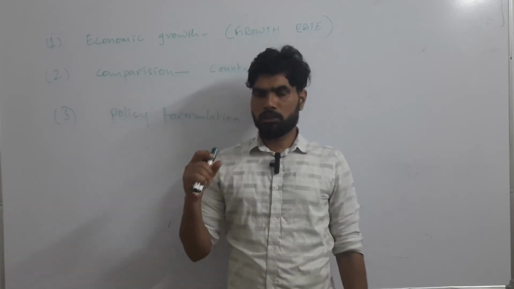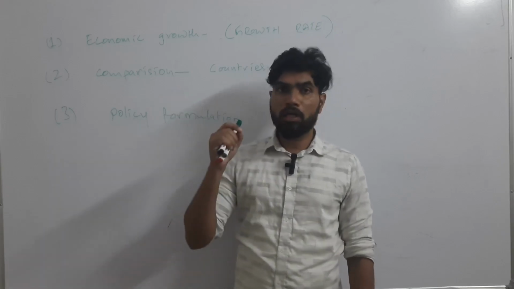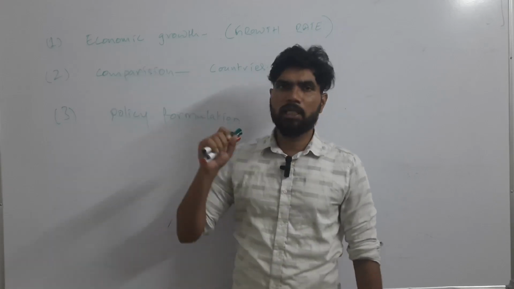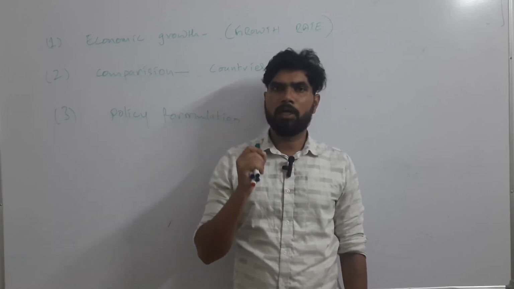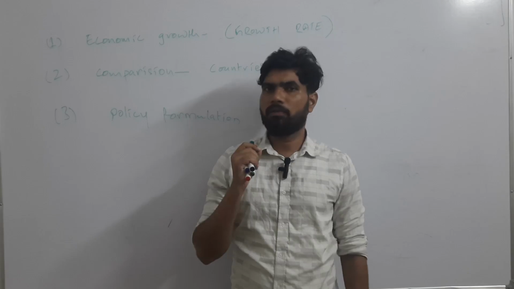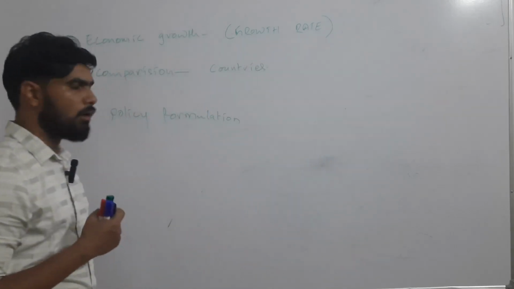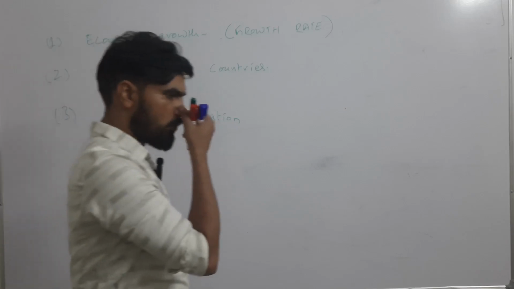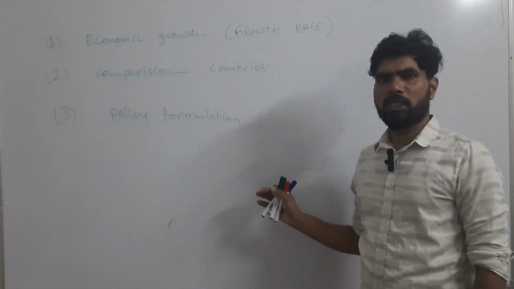So the majority of policy making is influenced by the performance of GDP. So GDP becomes a very important factor in the policy making of the country, right? So these are a few important points about the significance of GDP. Apart from that, plenty of things are there.